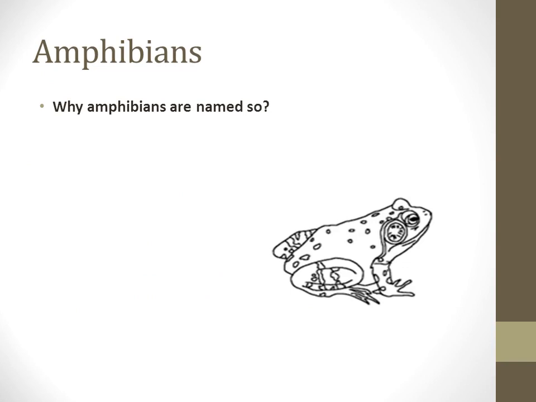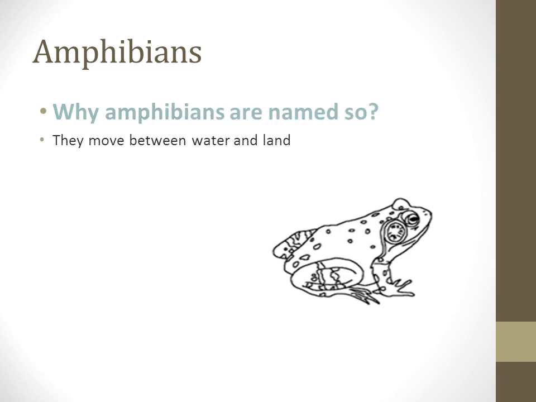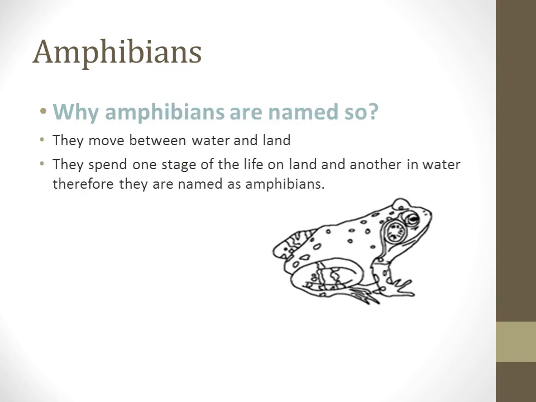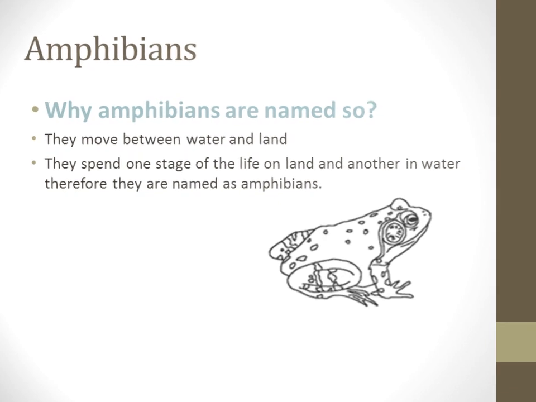Because their class name shows that amphibians move between water and land, and they spend one stage of their life in water and another on land. That's why they are named amphibians. The word amphibian is derived from the Greek words amphi, meaning both, and bios, meaning life. Because they have two ways of life, they are named amphibians.